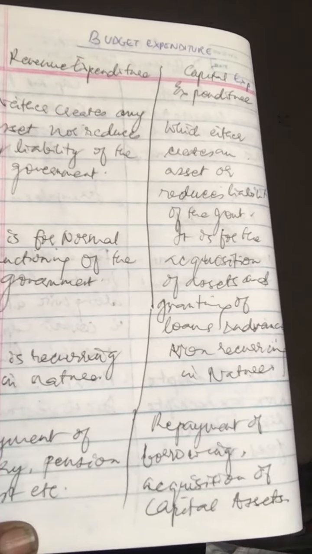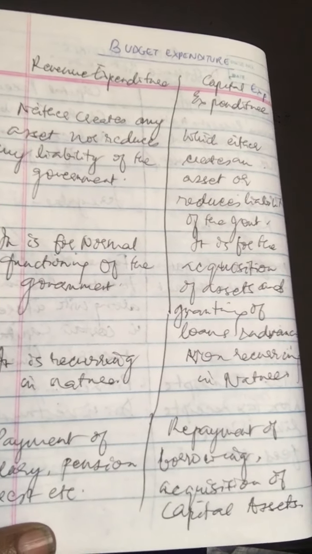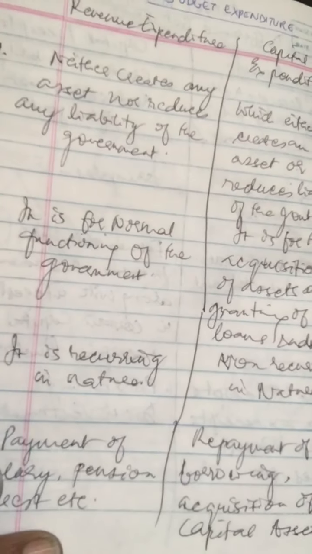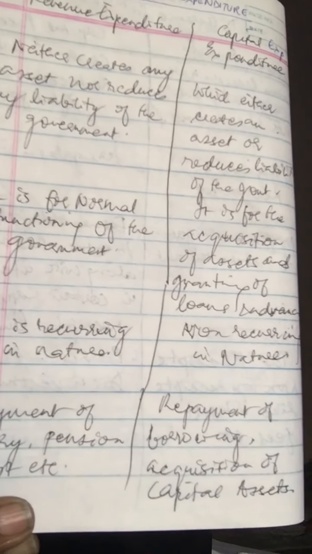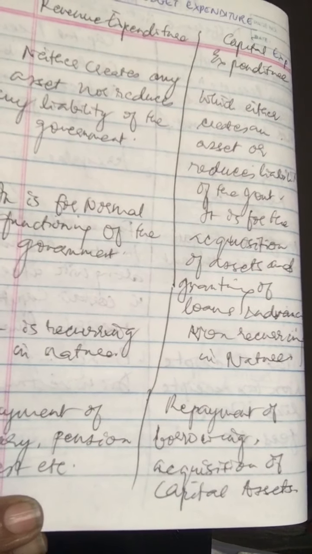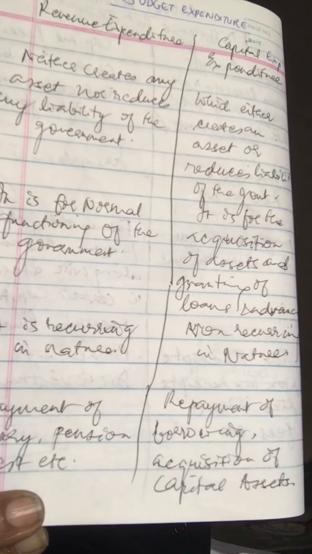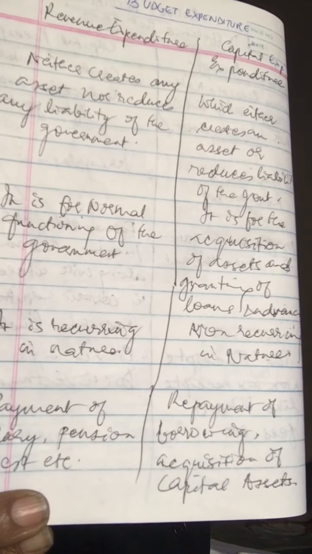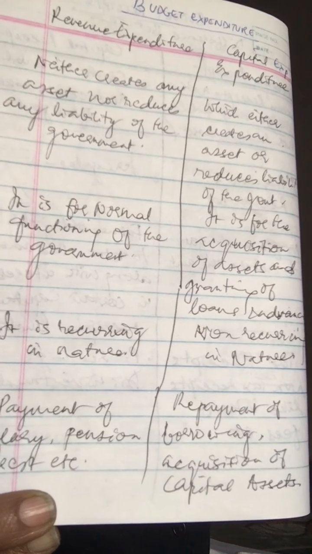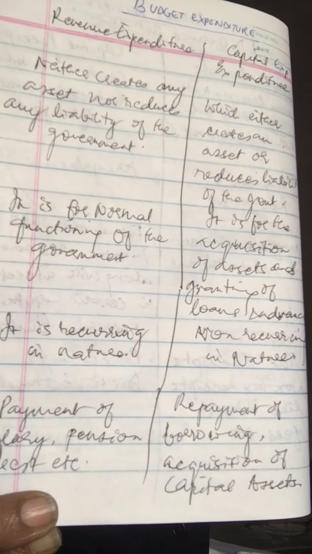So, you've seen the objective. Another thing about revenue expenditure is that it is incurred for normal functioning of the government, and capital expenditure is incurred mainly for acquisition of assets and granting of loans and advances.